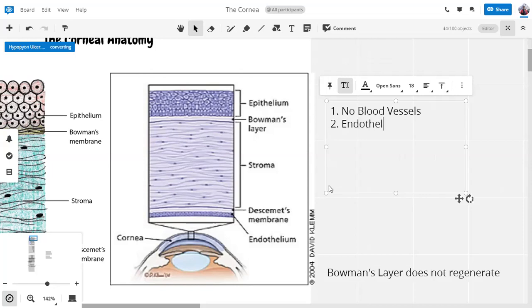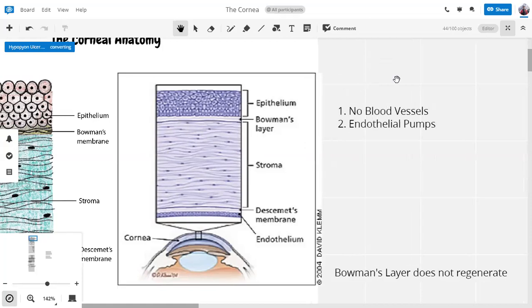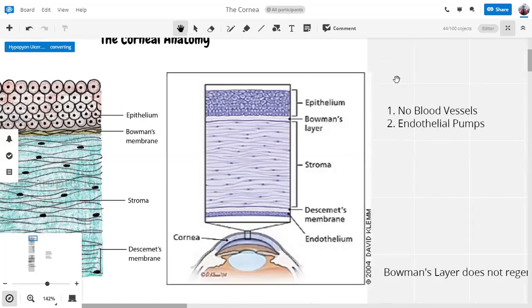It's because of the endothelial pumps. It's a single layer of endothelial cells below, and these cells constantly pump out any water which is coming into the stroma back into the aqueous humor. What am I saying? Why are these things important? Because they eventually relate to the signs of corneal lesions.